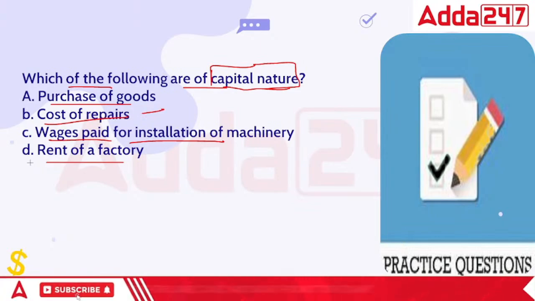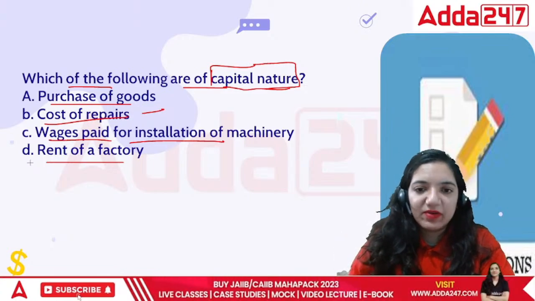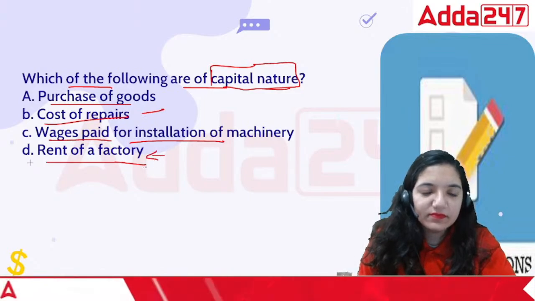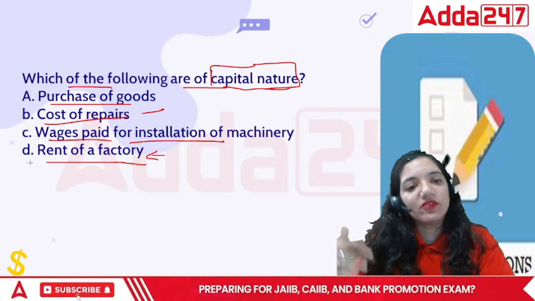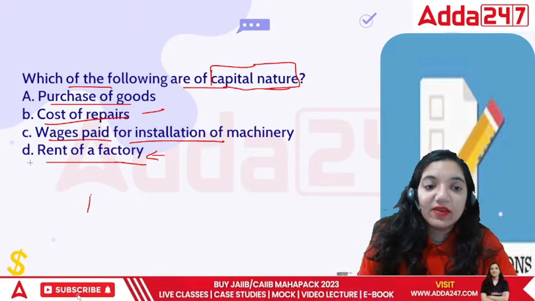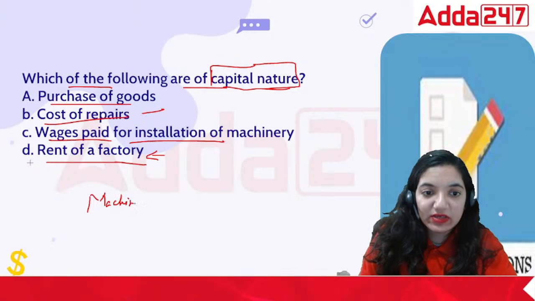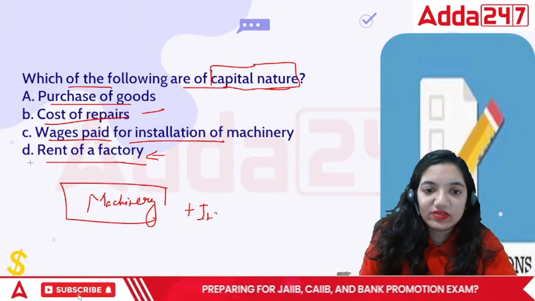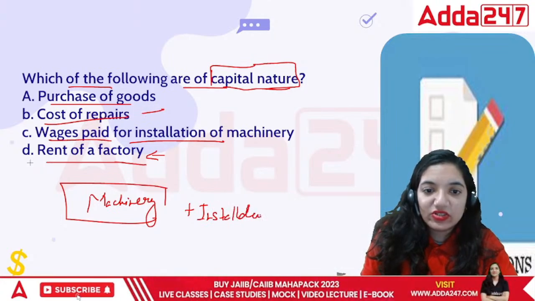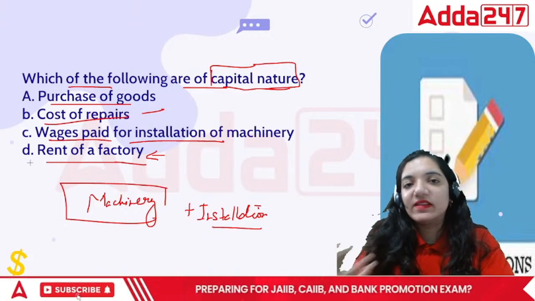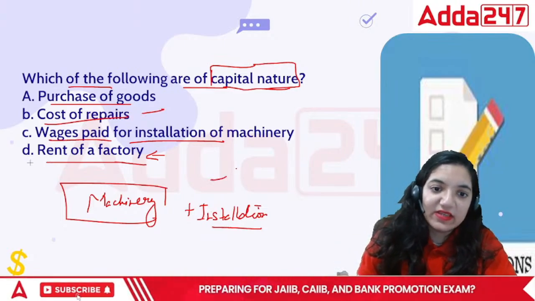And when we talk about rent for factory, rent is an expense that we have to bear. So the only thing that is different here is wages for installation of machinery. Because if I want this machinery, everyone, I will have to pay for the installation. Without that installation price, nothing will work out. So it's way better that I pay the installation first and make it ready to use.